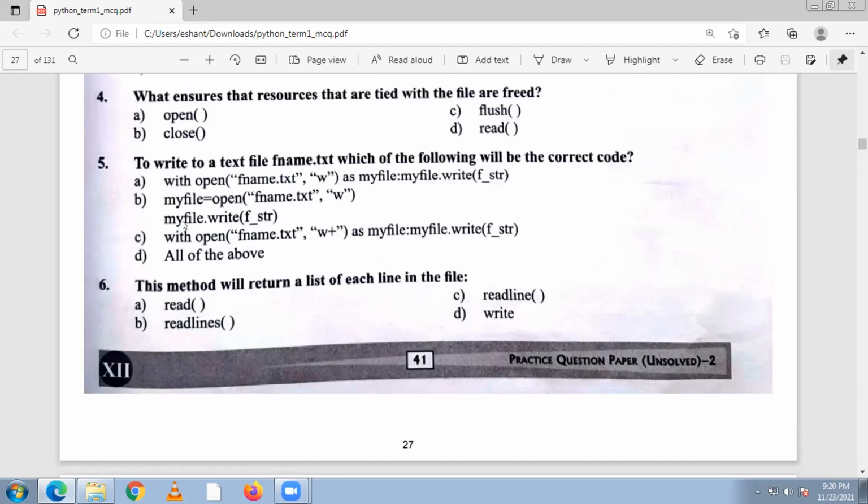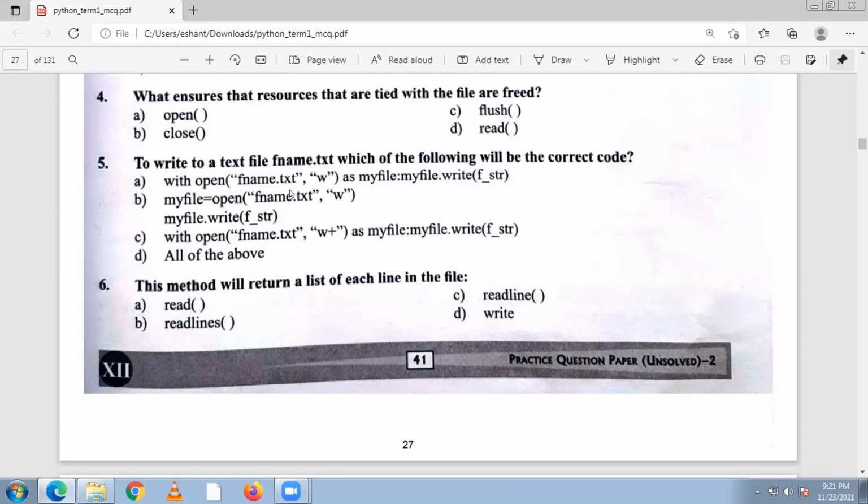Now question number 5. To write a text file fname.txt, which of the following will be the correct code? We have 4 options. Let's check.